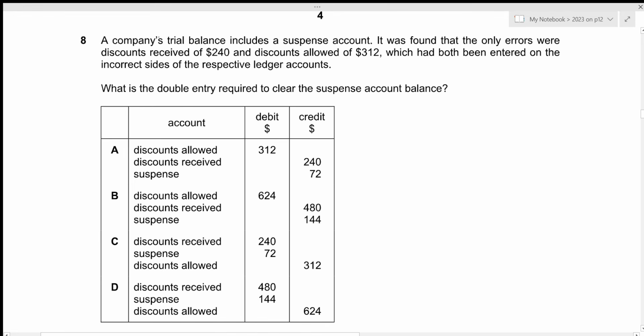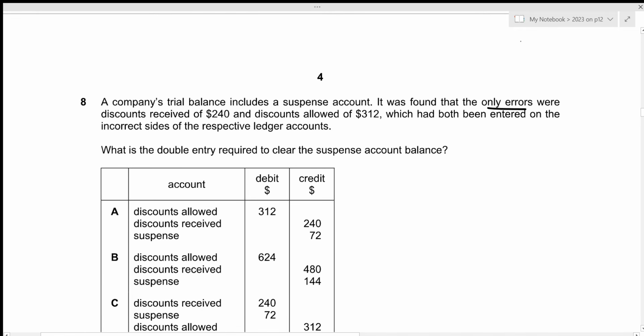Now for question number 8, a company's trial balance includes a suspense account. It was found that the only errors were discounts received of 240 and discounts allowed of 312, which had both been entered on the incorrect sides of the respective ledger accounts. Okay. What is the double entry required to clear the suspense account balance? Okay, it would be easy to get the answer for this question by preparing the trial balance and rectifying those errors within the trial balance itself.